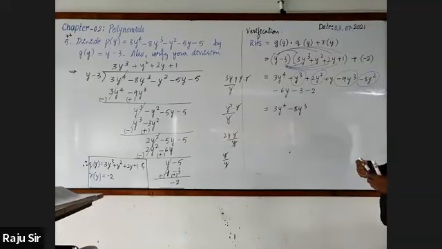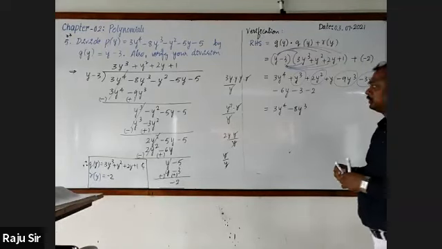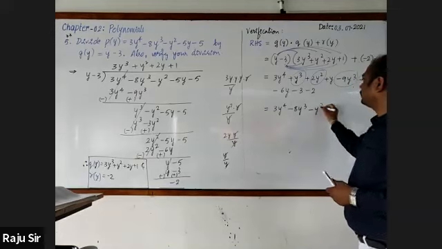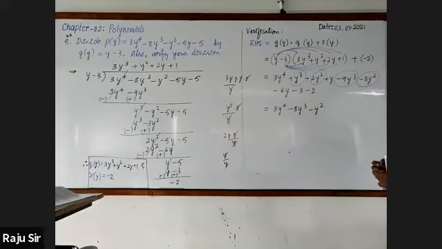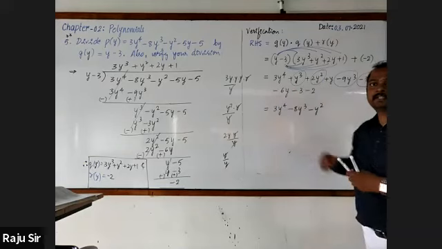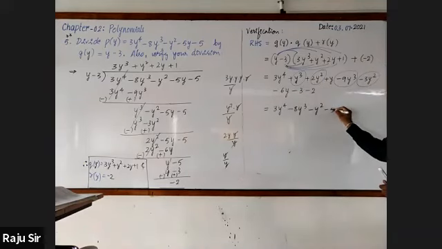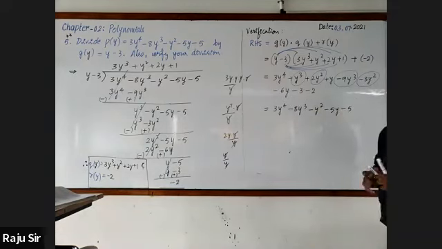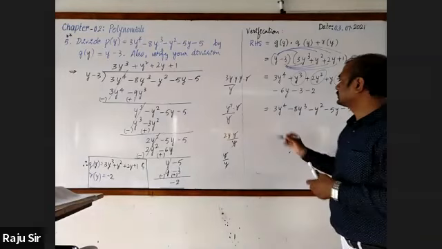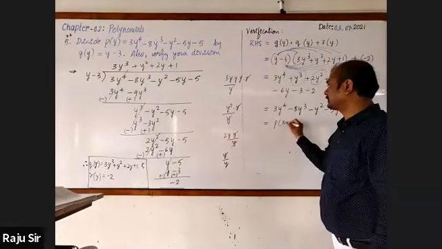Here minus 3y square, minus y square. Minus 5y. Minus 5, is equal to P of y.